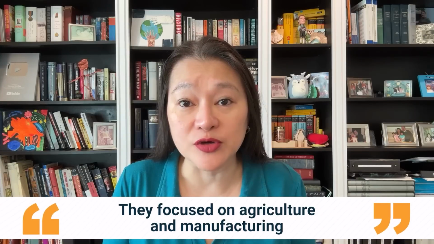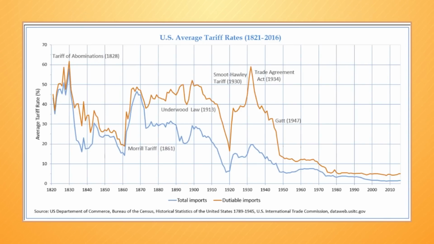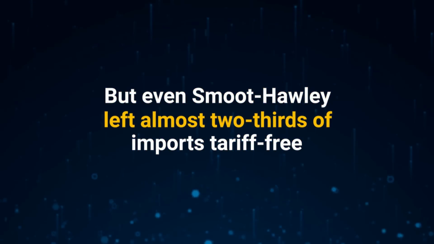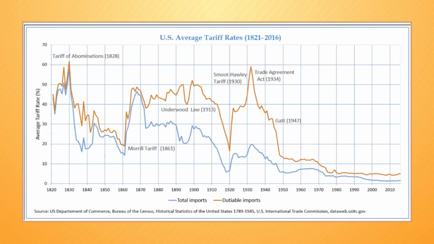They focused on agriculture and manufacturing, the two main pillars of the U.S. economy in the early 1930s, and increased tariffs on more than 20,000 types of imported goods. The average tariff on these 20,000 imported goods on the list peaked at 59%. But even Smoot-Hawley left almost two-thirds of imports tariff-free. And so the average tariff on all imports, meaning the combination of the goods subject to Smoot-Hawley and all the remaining goods that could still be imported tariff-free, remained significantly lower, at a little bit under 20%.